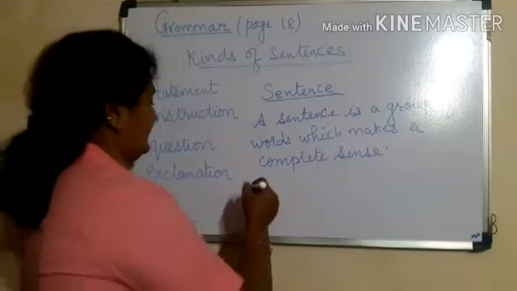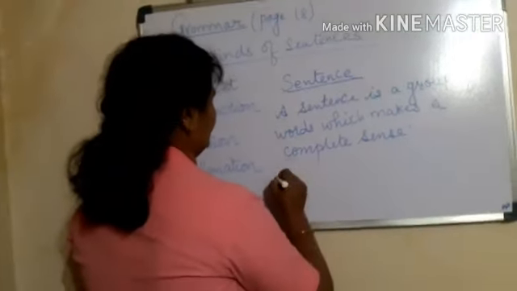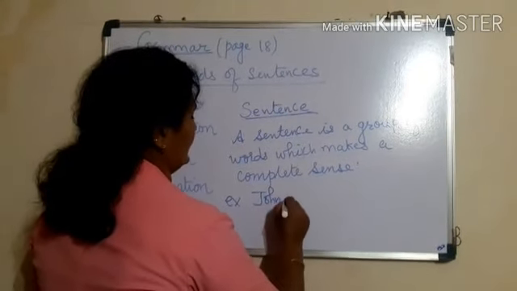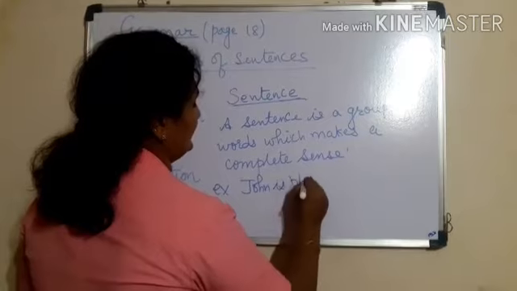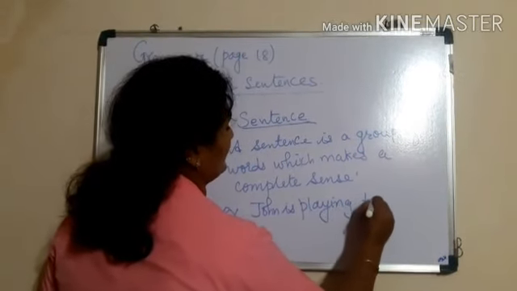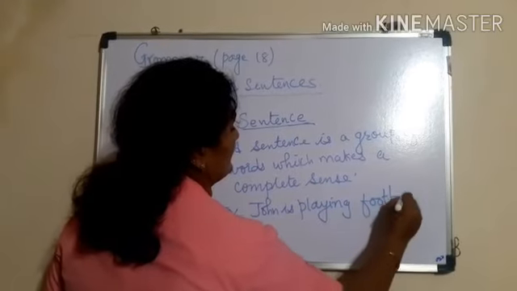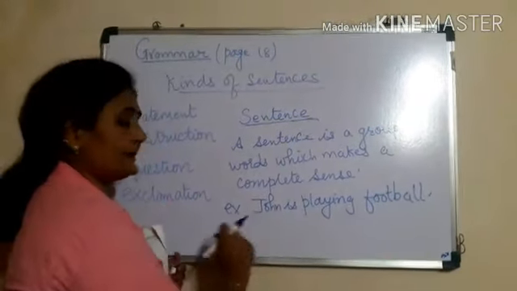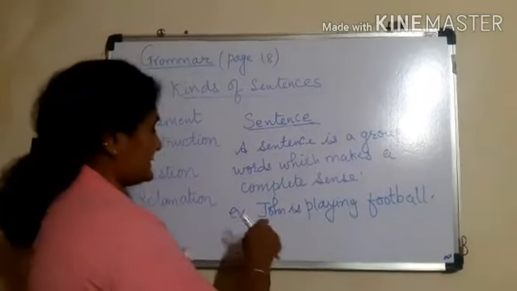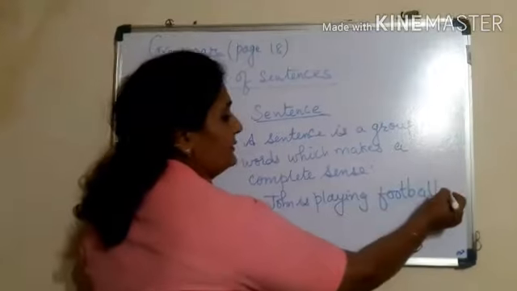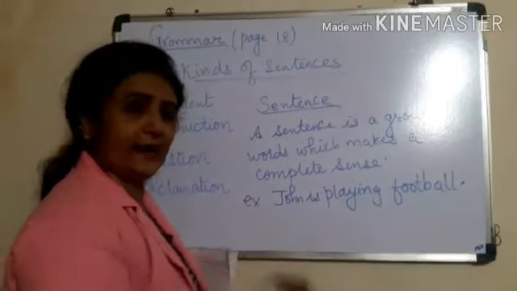For example, John is playing football. This is a sentence because it gives us a sense. A sentence always starts with a capital letter and ends with a full stop. Let's see another example.